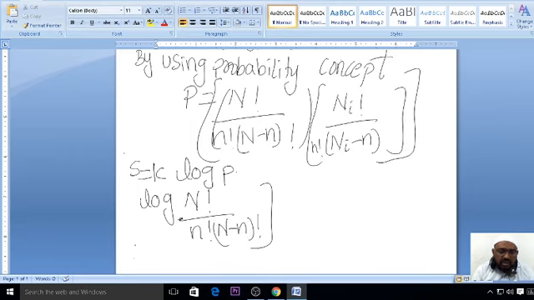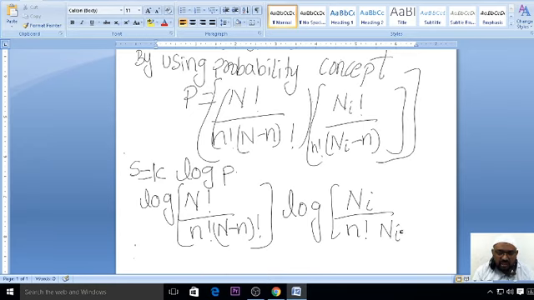Separately you will calculate this log of A by B into C, expanded by Stirling's approximation, and definitely you will have a very clear idea regarding the Frenkel defect. Why? Because we have done this for Schottky defect.